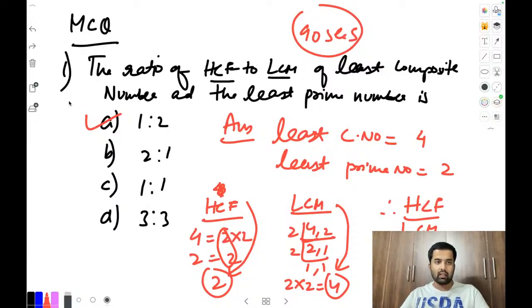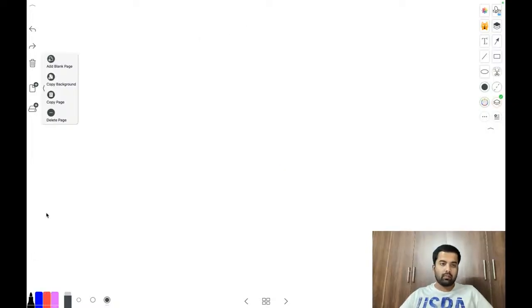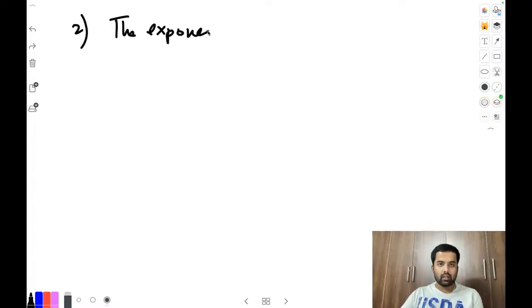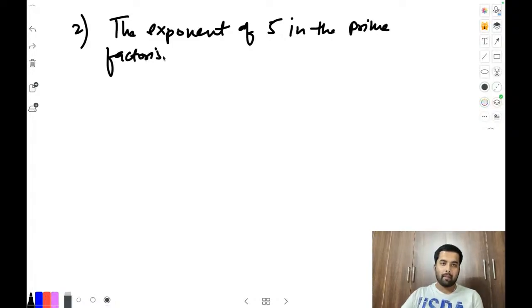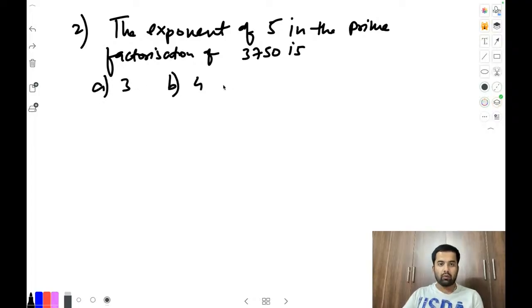We will not waste even a single second. Next one. If you want the question copied, just stop the video and copy it. Okay, question number 2. Start the answers now. The exponent of 5 in the prime factorization of 3750 is. Options: option A 3, option B 4, option C is 5, and option D is 6.